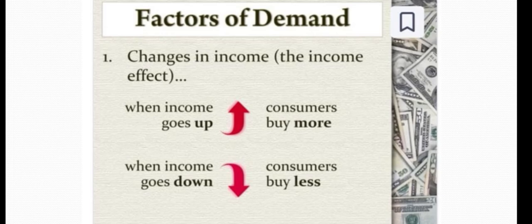Then next is when income goes down. When income goes down, obviously people, consumers or buyers can buy less. Why? Because their income is at a lower level. Vice versa. Now this factor is affecting demand. When people or consumers have more income, they buy more goods, and when their income goes down, consumers want to buy fewer goods and services.